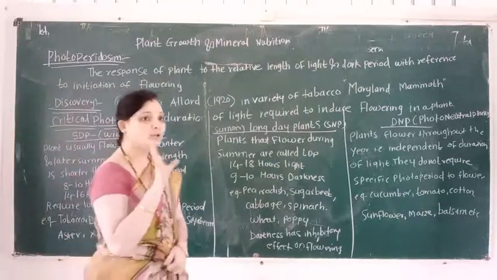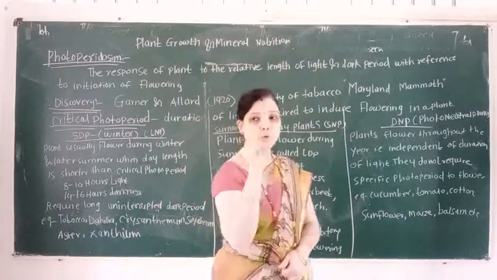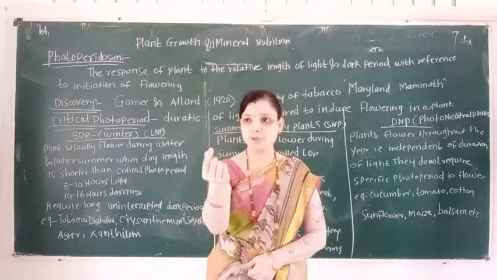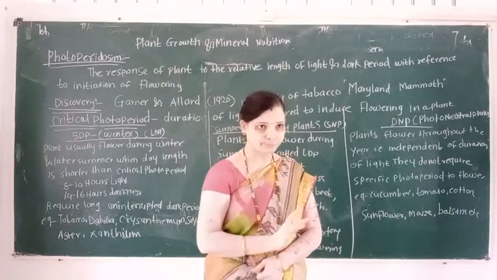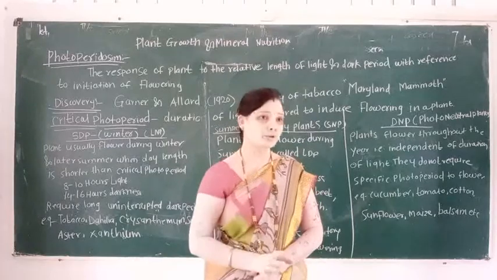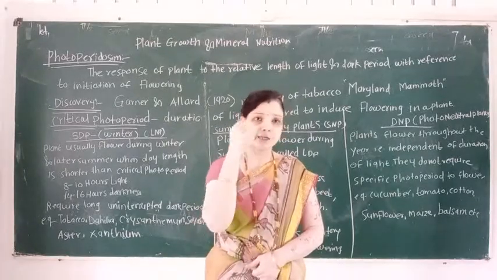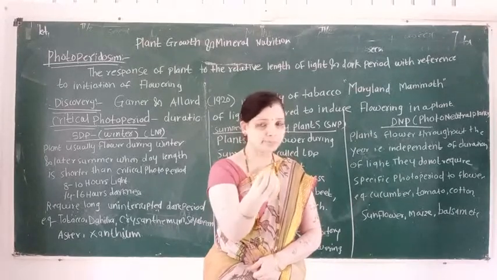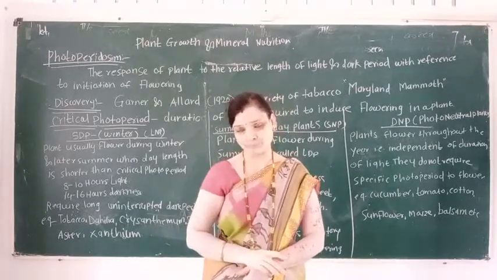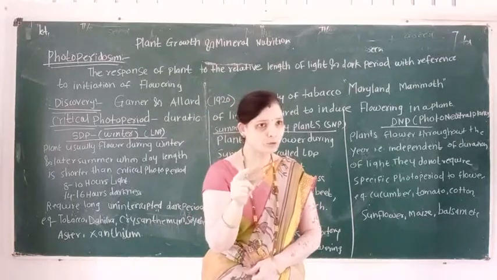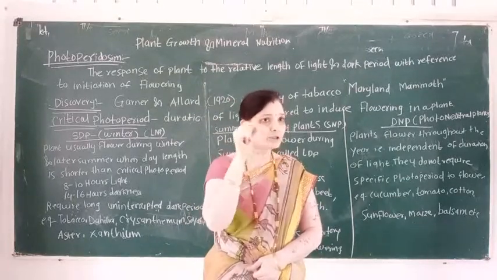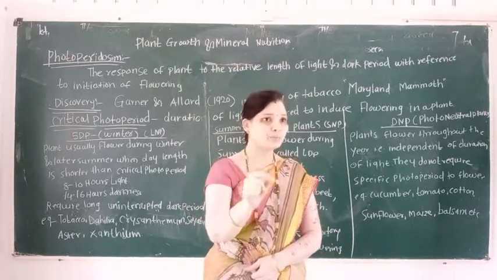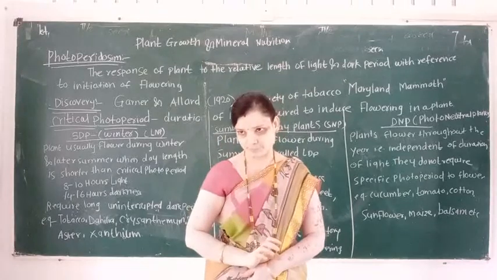Student, we know plants perform two types of growth. First is vegetative growth and second is reproductive growth. In vegetative growth, plant organs like root, stem, leaf are involved, and in reproductive growth, the most attractive part of a plant, that is the flower, is involved.